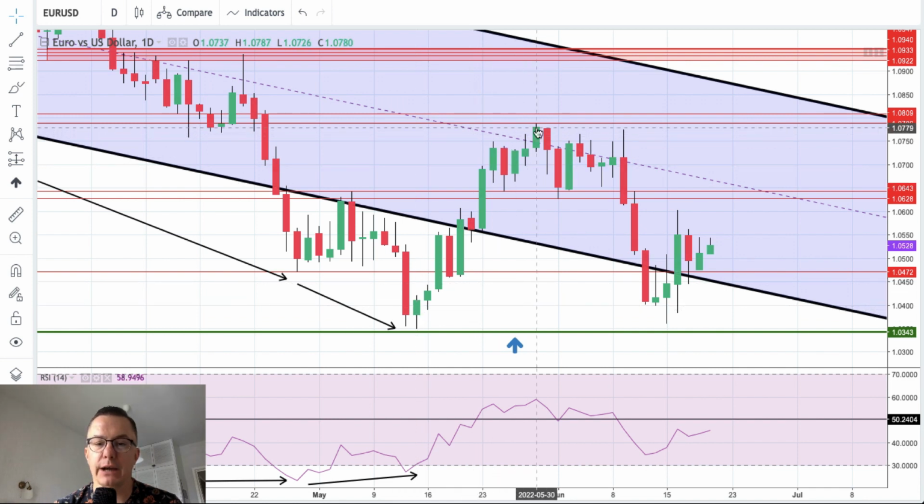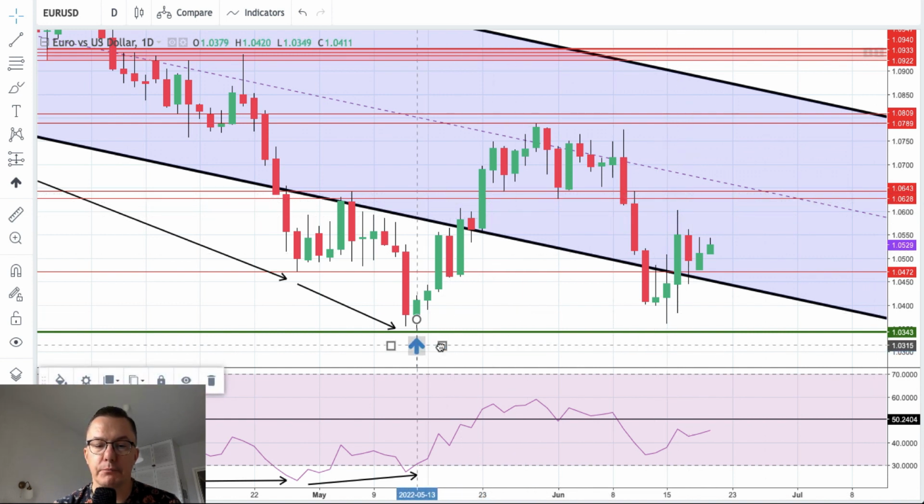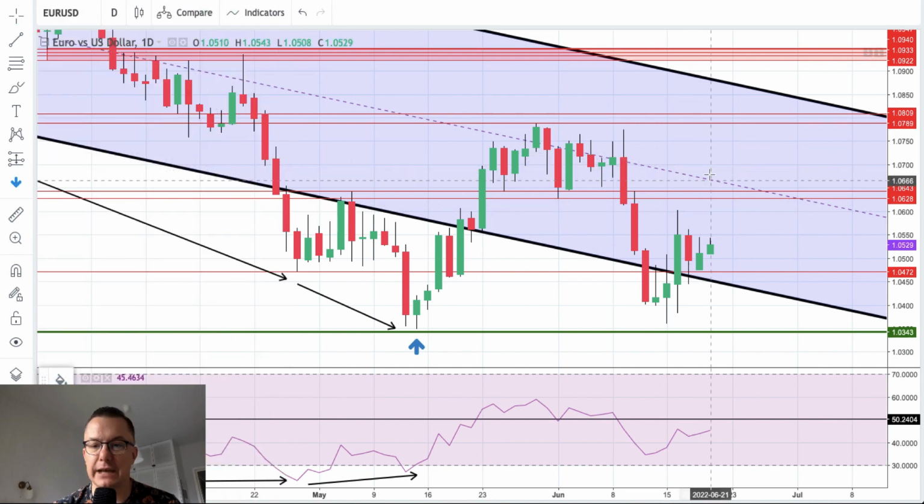1.0349. Then we have a bounce, we hit the resistance with a reversal towards almost the last low, 1.0360, and then as you can see we bounced again, but the local technical resistance 1.0628, 1.0643 is still a problem for bulls. So we didn't actually break above this level yet. So I will just put my blue arrow here on the chart to show you guys the key levels here. Technical resistance 1.0628, 1.0643. We are waiting for the breakout.